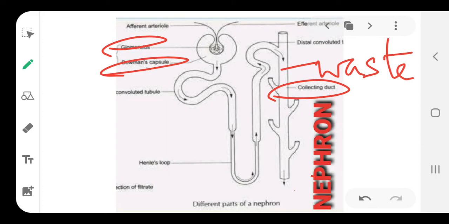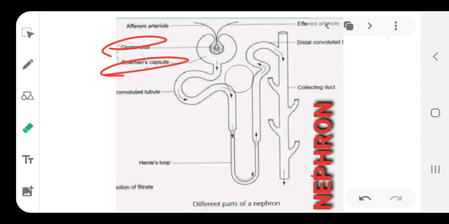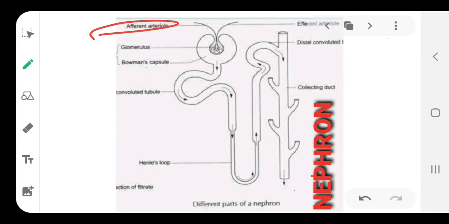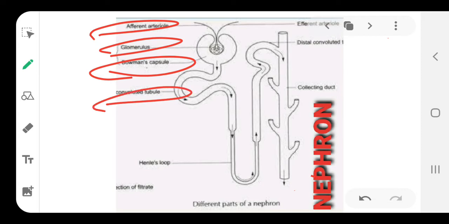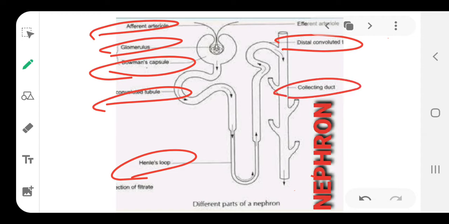To understand this, let me repeat the terms again. From the afferent arteriole, blood comes in, then it runs into the coiled capillaries called the glomerulus, which is in the Bowman's capsule surrounding it. The Bowman's capsule collects all the filtered fluid, which runs into the convoluted tubule through the loop of Henle into the distal convoluted tubule, and ultimately the urine gets collected in the collecting duct.